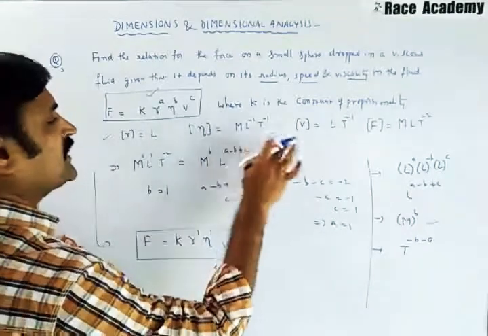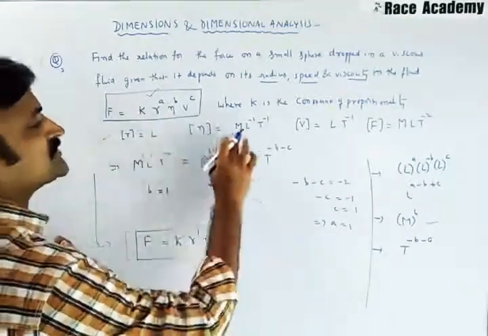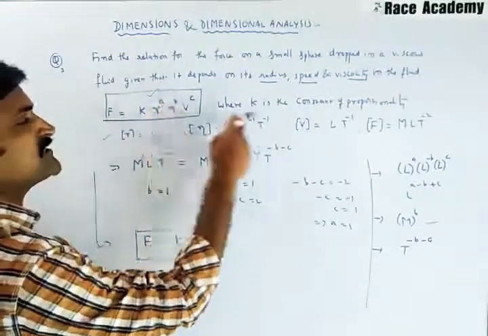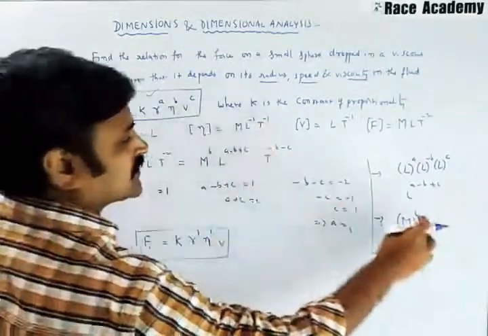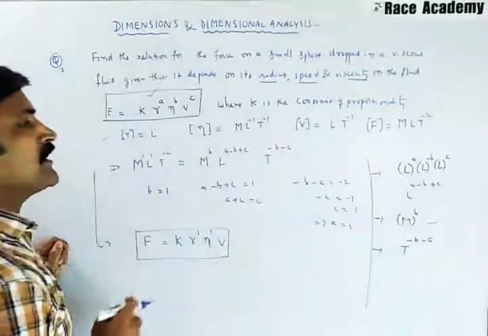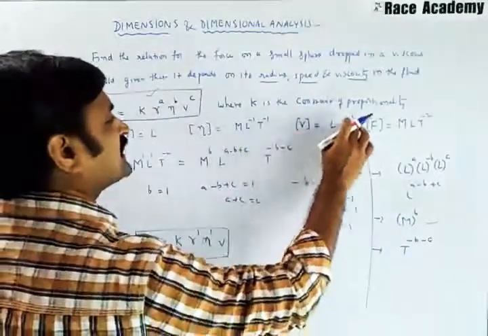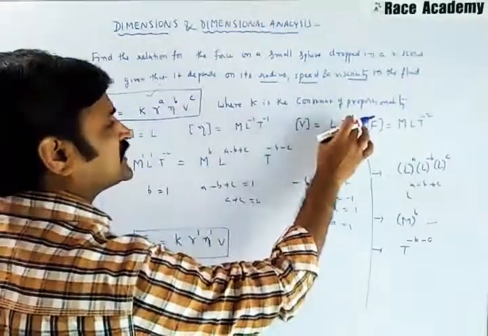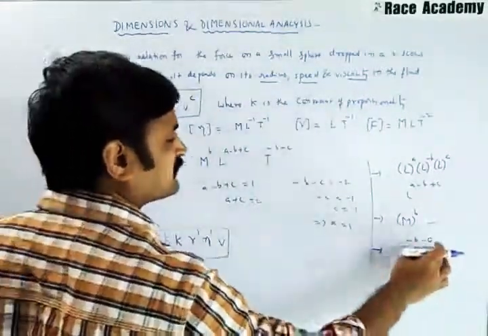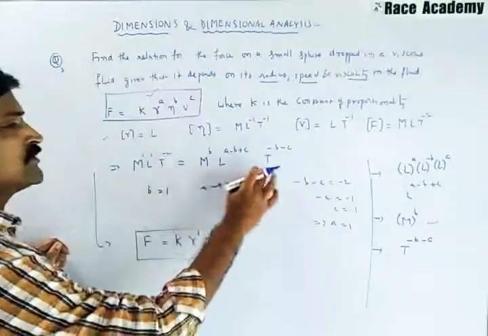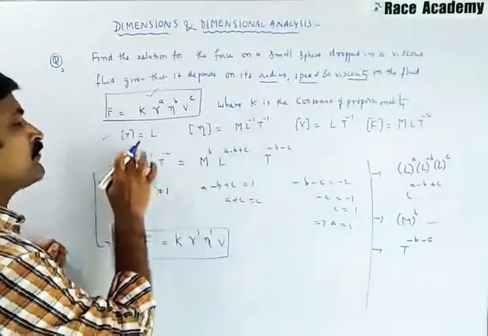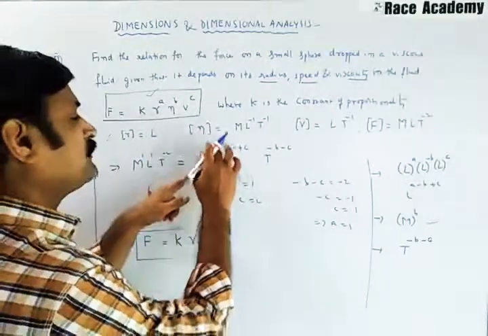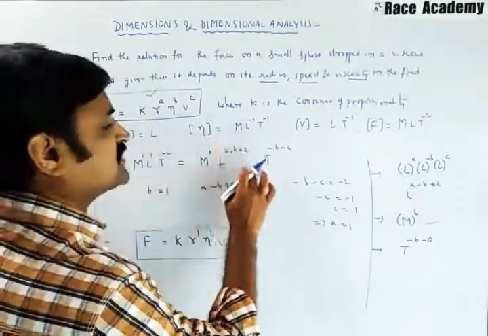Coming to T powers, viscosity has T^-1, so with power b, T^-b will come, and velocity has T^-1, so T^-c, so T^(-b - c) will come. So we wrote M^1 L^1 T^-2 = M^b L^(a - b + c) T^(-b - c).